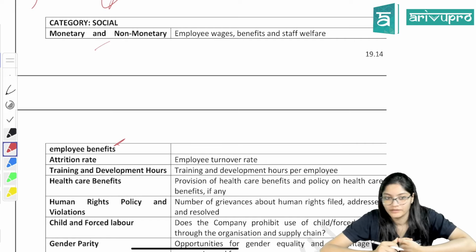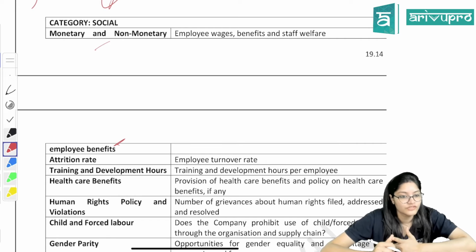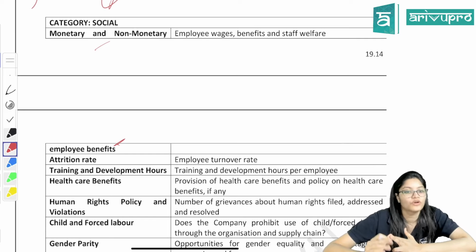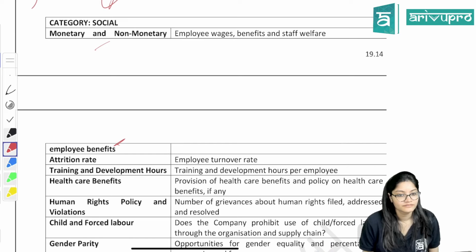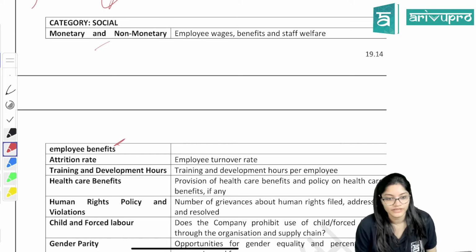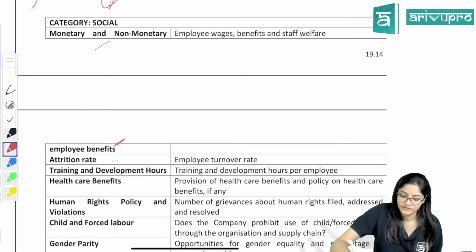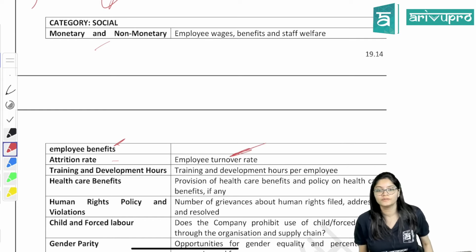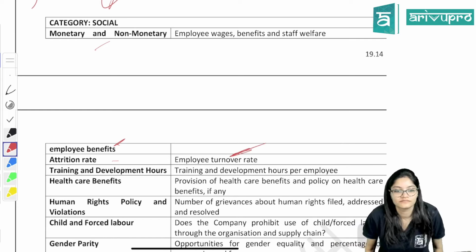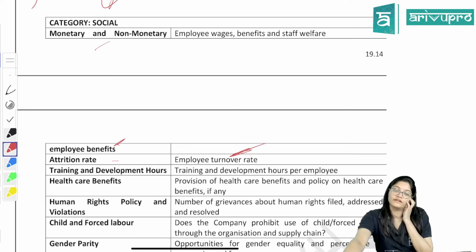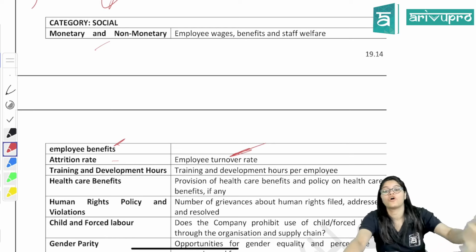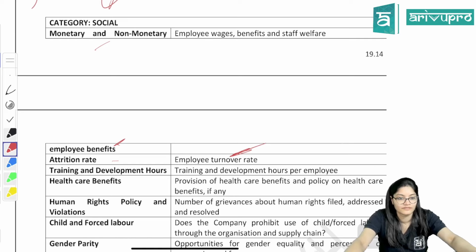What employee wages you are giving, what benefits you are giving, because different organizations give different benefits as well, right? What you are doing for their betterment. So based on that, ratings will be given. Then attrition rate. Attrition rate means what? Turnover rate, employee turnover rate. What do you mean by employee turnover rate? Yes, how many employees are leaving the organization, right?